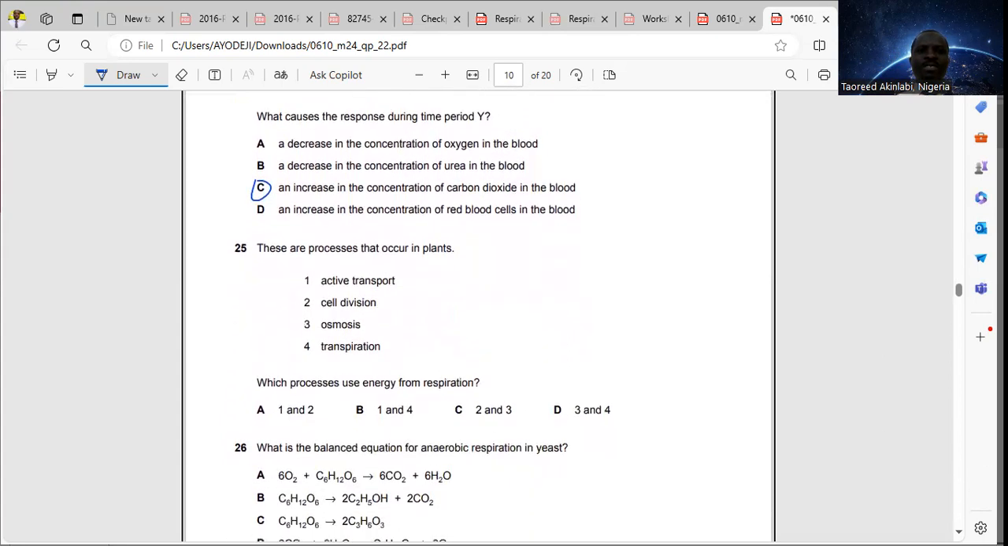25. These are processes that occur in plants. We have active transport, cell division, osmosis, and transpiration. Which processes use energy from respiration? Active transport uses energy from respiration. Cell division also uses energy from respiration. Osmosis is passive transport and doesn't require energy. Transpiration also does not require energy. The answer for that question is option A, which is 1 and 2.